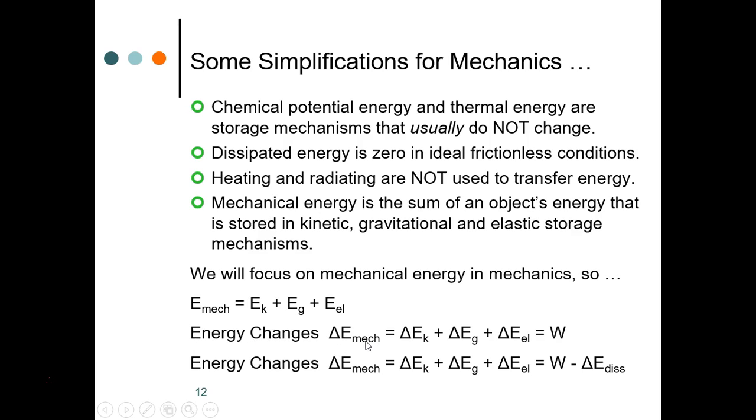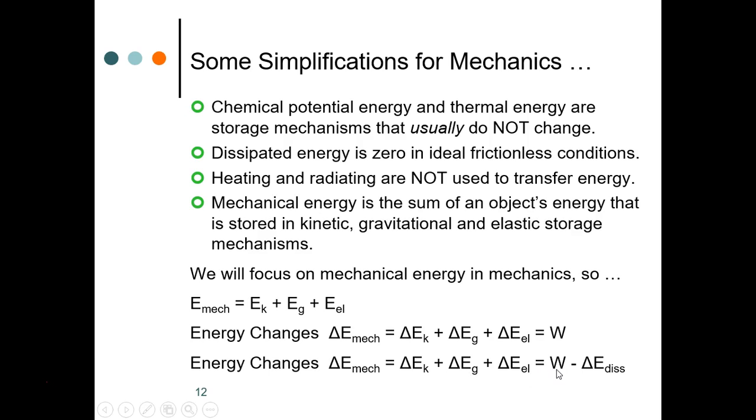The first one we'll use when there's no friction, and that tells us that the change in the mechanical energy of an object is equal to the energy that flows into or out of the system by the work transfer mechanism.